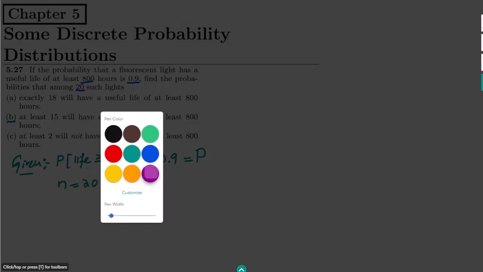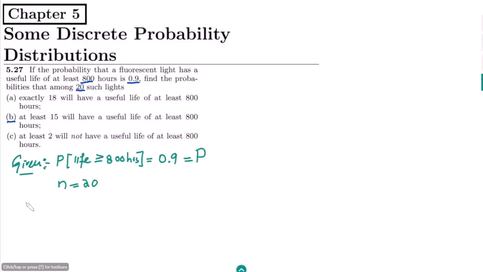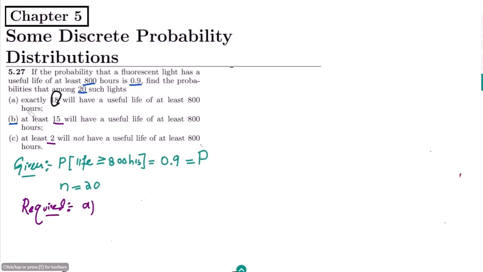Now on the basis of it, what do we have to find out? The required quantities here are, in part A, exactly 18 will have a useful life of at least 800 hours. So we want to find the probability that k is equal to 18.